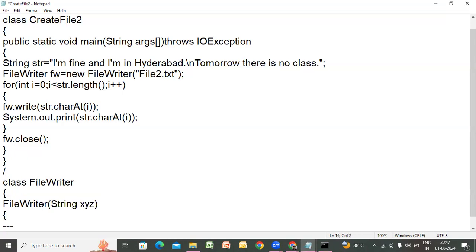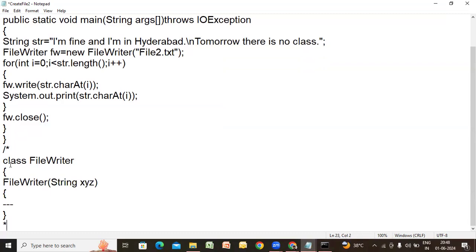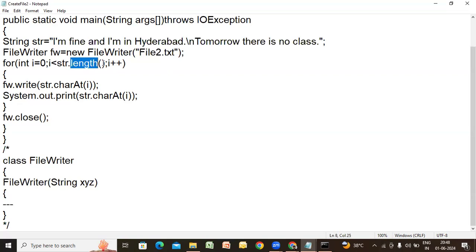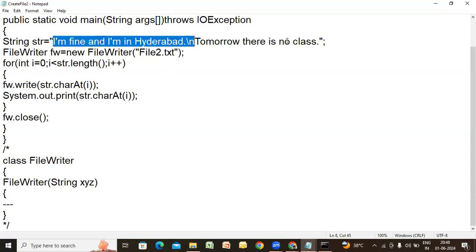I'll put a comment here: this is the assumption. You need not write this code. Right. So first, i is 0. 0 is less than str.length. What is the length of this? Let us assume 25 characters. The length method will find the length of the string, which is supposed to be 25. So 0 is less than 25, true, you get inside.